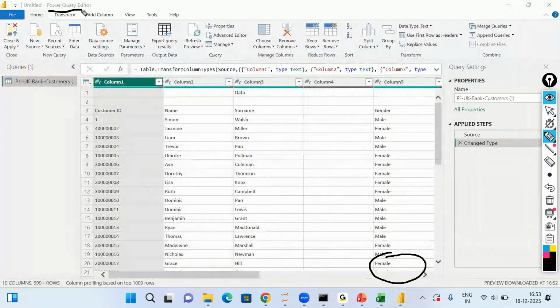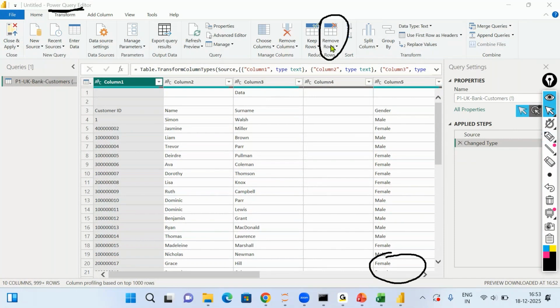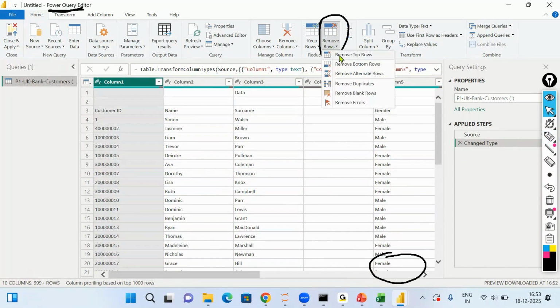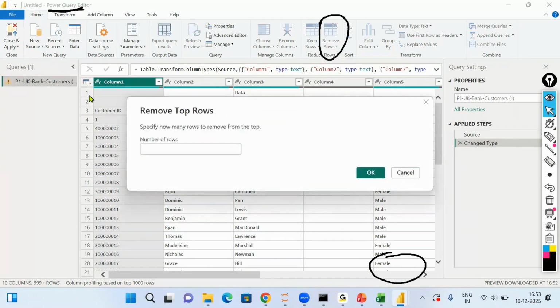If you remember in the slides, I showed you that there are three components of Power BI: Power Query, Power Pivot, and Power View. Data cleaning is done with the help of the Power Query Editor. At the top there are multiple options to clean the data. Since we are interested in cleaning up the rows, I click over here on Remove Rows and choose Remove Top Rows, because the first and second rows I have to remove. So I will say remove top two rows and click on OK.